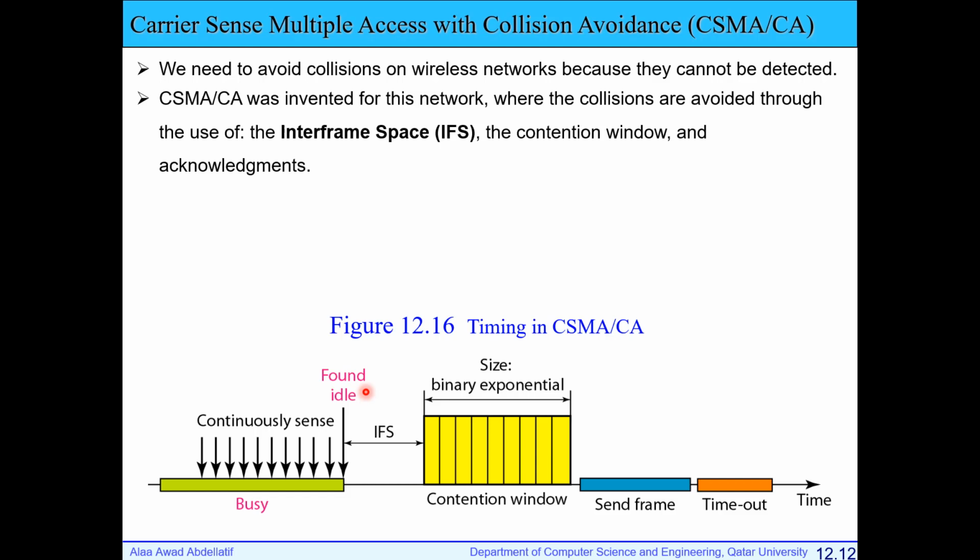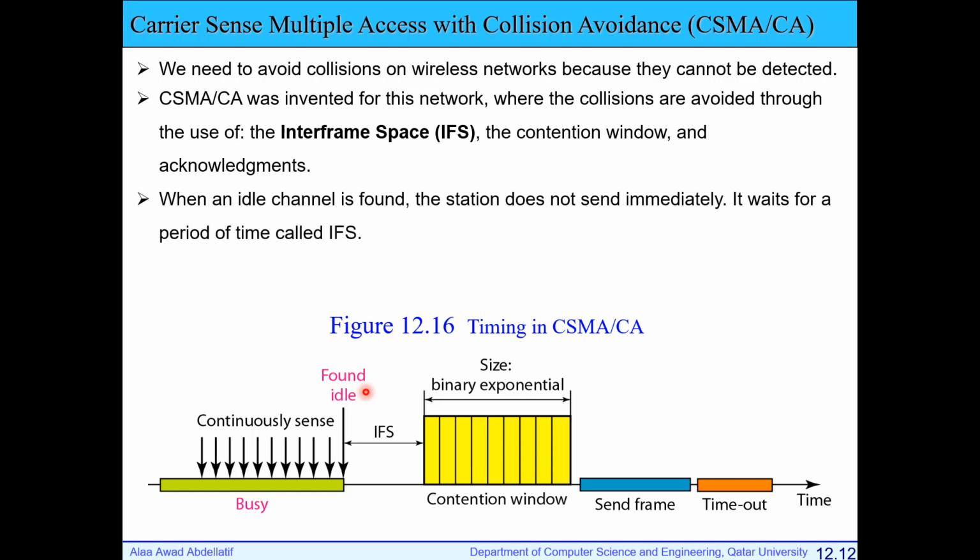This is an extra conservative approach. So each station will wait the interframe space and a random number of slots in the contention window. Then if after all of this the channel is still idle, I will send my frame. It means that no one else is trying to send with me. If I find the channel busy, I will stop and continue later.